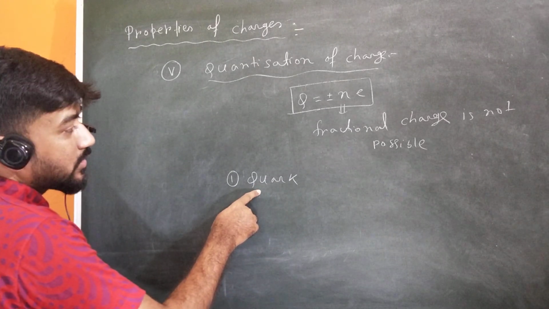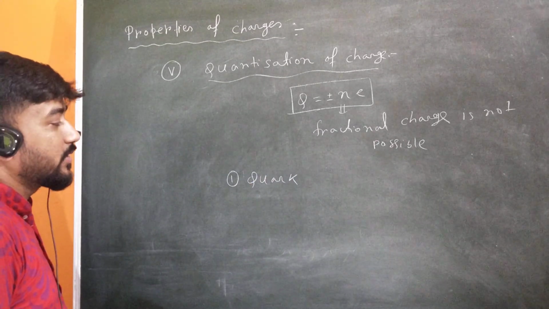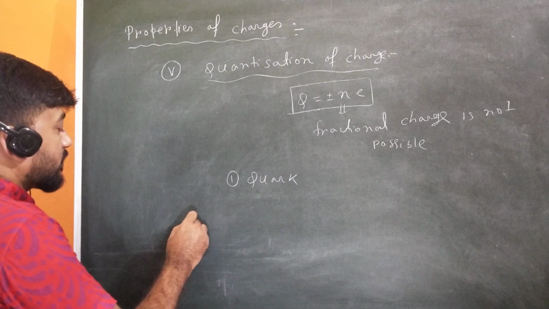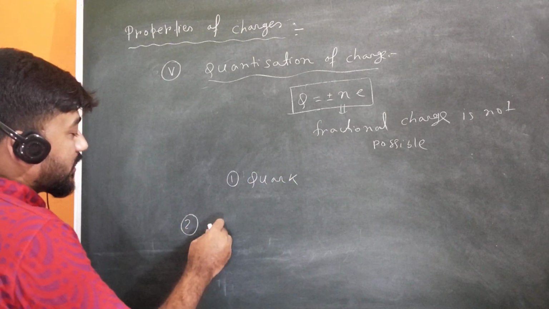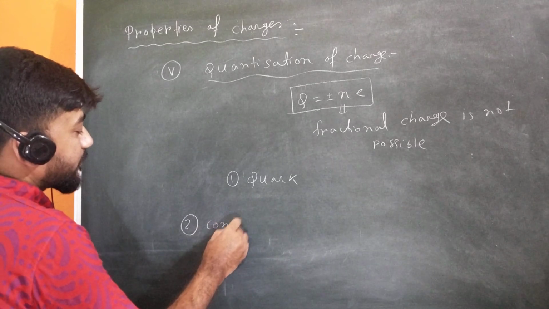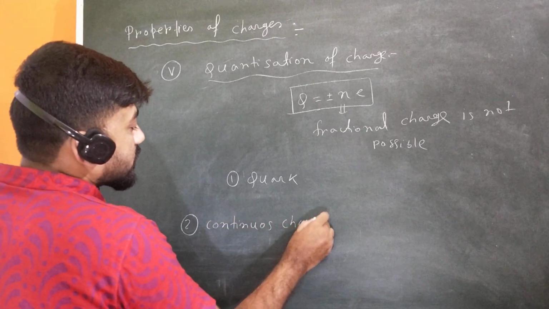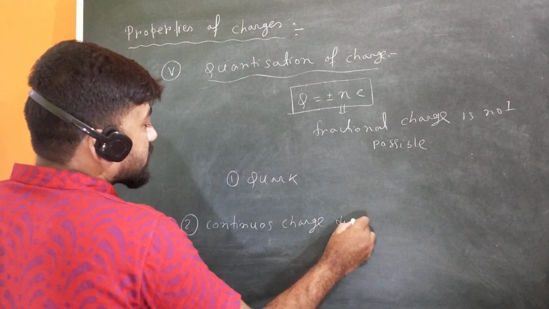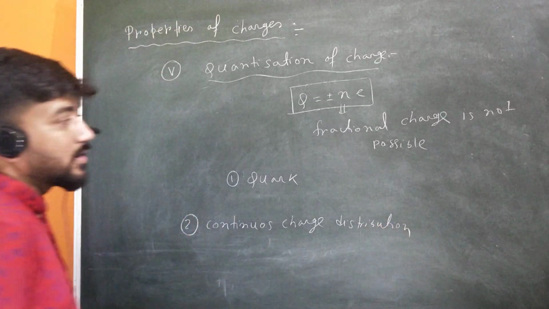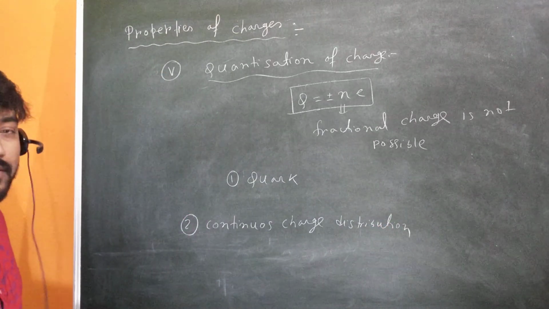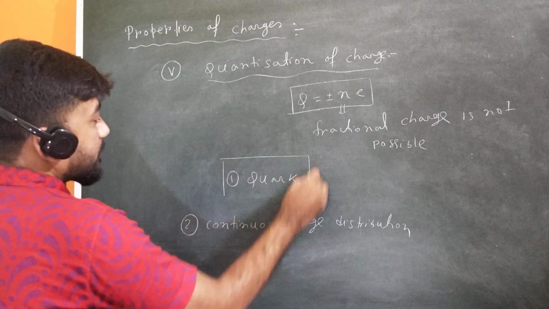This quark model actually challenges the statement that fractional charge is not possible, and at the same time we will see a little later about continuous charge distribution. So these two things challenge the quantization of charge. Let me talk about how these two things challenge it. First, let me talk about quark.